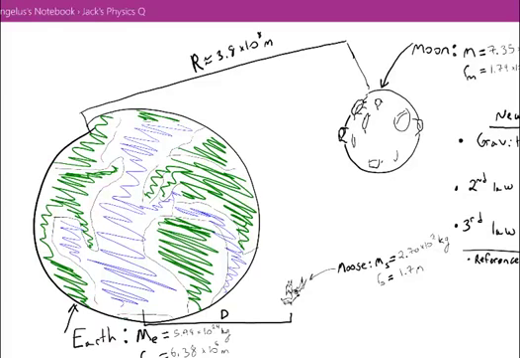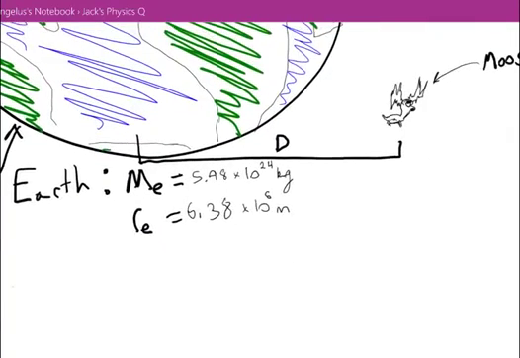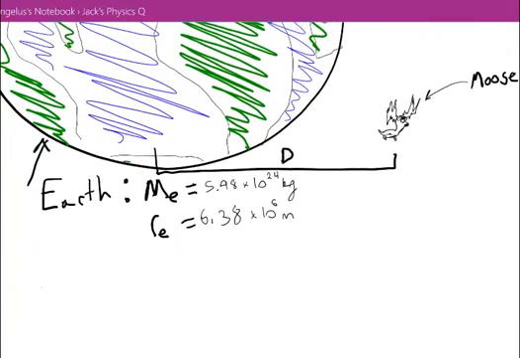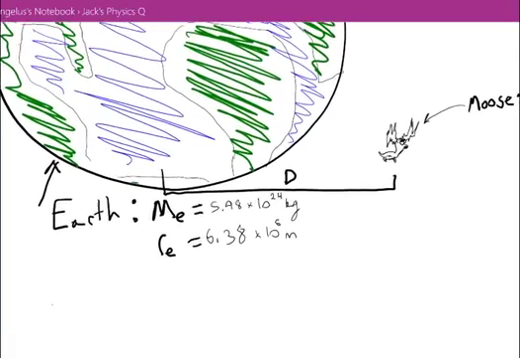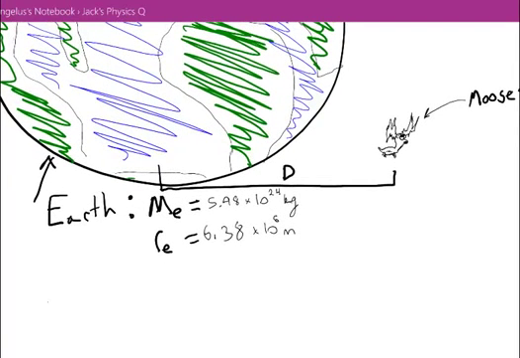The Earth has a mass of 5.98 times 10 to the 24th kilograms, and it has a pretty sizable distribution of mass. Its radius, if we think of the Earth as a sphere, which it's not really, it's more like an oblate spheroid, it's squished a bit, but if we approximate it as a sphere, which is pretty accurate for what we're going to be doing, then its radius would be 6.38 times 10 to the 6th meters.